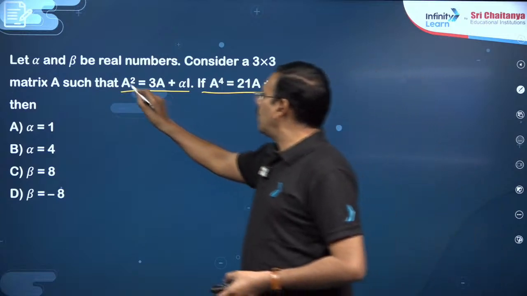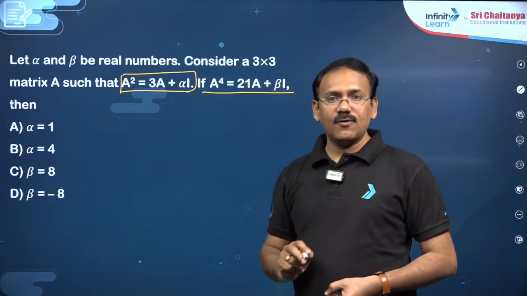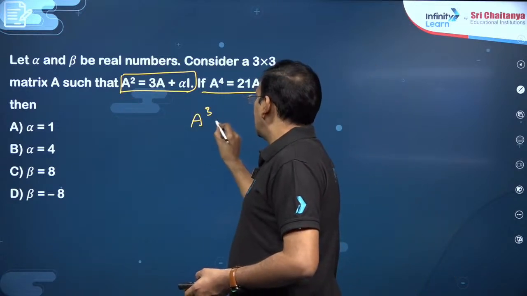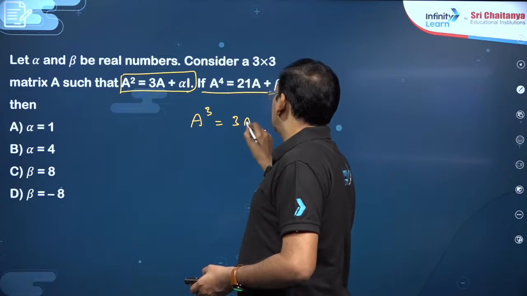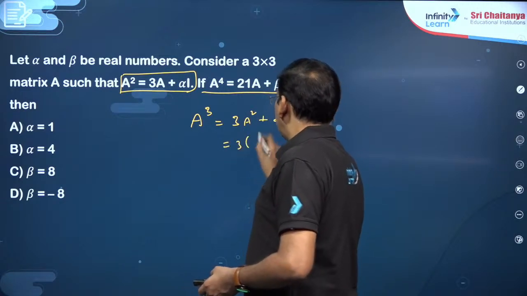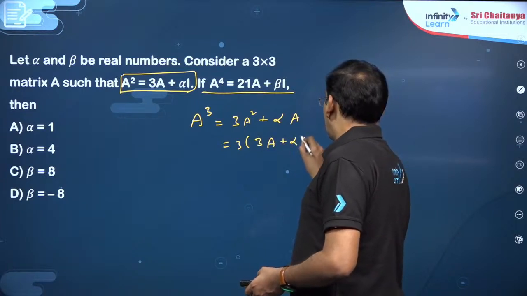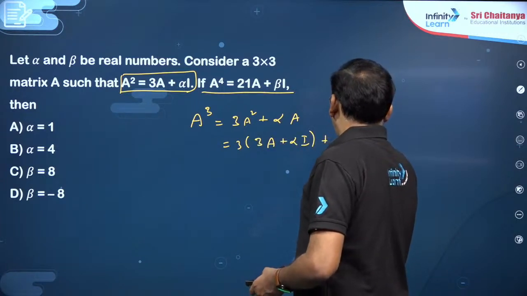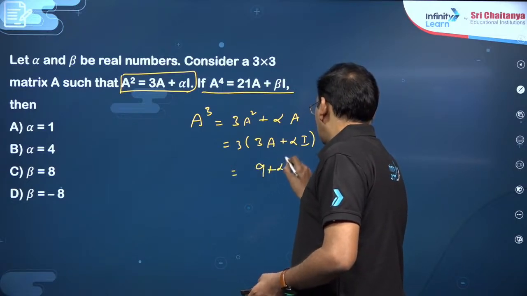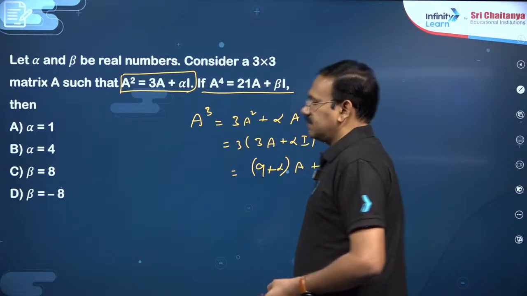So A power 4 relation is given. So you want a relation connecting A power 4. What can we do? You multiply both sides with A, so that A cube is equal to 3A square plus alpha A, you will get. Here you replace A square with 3A plus alpha I, plus alpha A, so that you will get (9 plus alpha) into A plus 3 alpha I, it is, right.